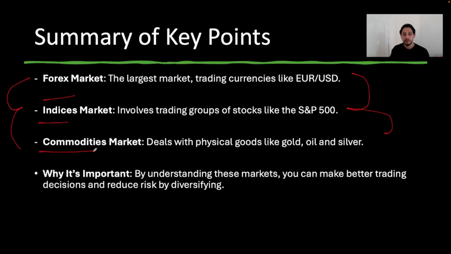Between the indices and the Forex market, the difference is that, again, obviously we are trading currencies in Forex, but the volatility between indices and Forex is completely different. The Forex market moves by pips. The indices market moves by specific points. Indices have a lot of volatility during a specific session, while the Forex market is pretty much during the session that you guys are trading, which we're going to go over later in the next part of the videos, when we talk about different sessions between different markets.